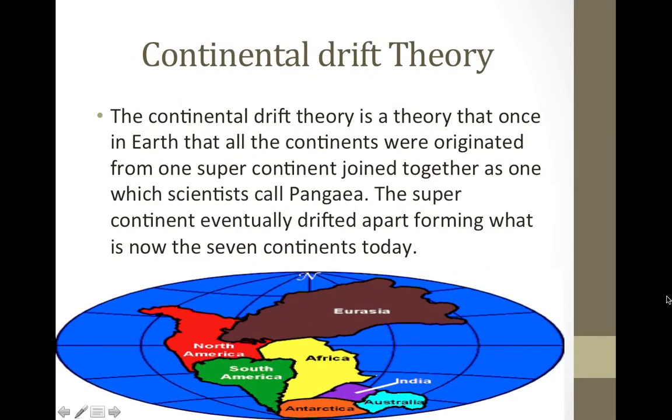The continental drift theory. The continental drift theory is a theory that once on Earth, all the continents originated from one supercontinent, joined together as one, which scientists call Pangaea. The supercontinent eventually drifted apart, forming the 7 continents today.